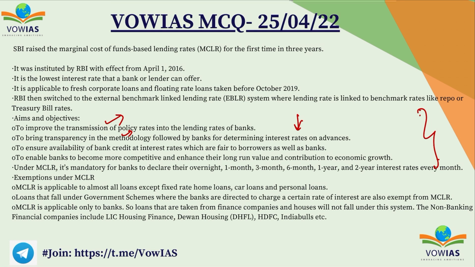Under the MCLR, it's mandatory for the banks to declare their overnight, 1 month, 3 months, 6 months, 1 year and 2 year interest rates every month. And there are some exceptions also. It is applicable to almost all the loans except fixed rate home loans, car loans and personal loans, and the loans that fall under government schemes where the banks are directed to charge a certain rate are also exempt from this MCLR, and MCLR is applicable only to the banks and not to other financial companies, right?